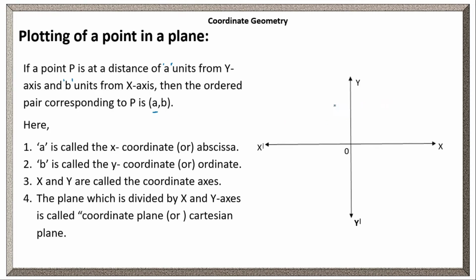Suppose the point is, here I am taking in the place of A 2, in the place of B 3. So suppose the point is 2, comma 3. What is it saying? Let us see.